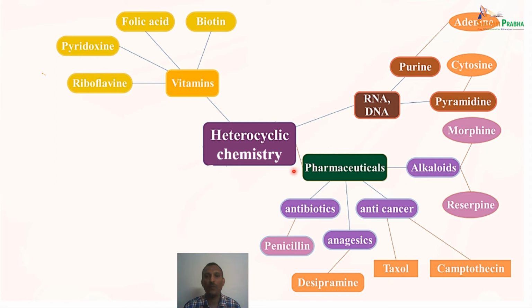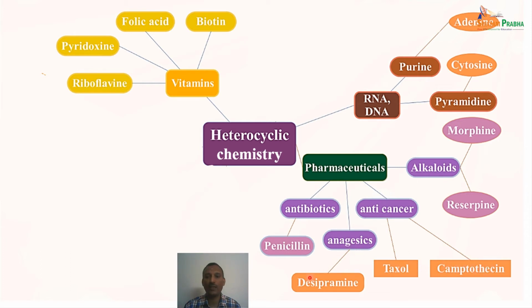We have many pharmaceuticals, that means compounds which are used as a drug. Some of the examples include alkaloids, anti-cancer compounds, analgesics, and antibiotics. In the case of alkaloids, some of the examples include morphine and reserpine. In the case of anti-cancer compounds, Taxol is one of the very important compounds, and camptothecin is another important compound which are used as drugs.